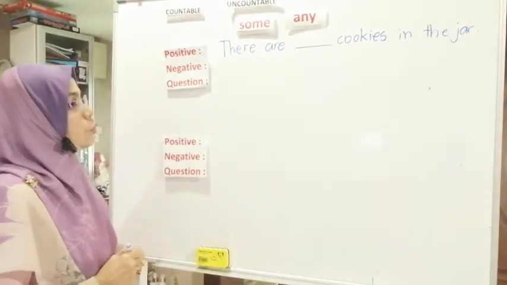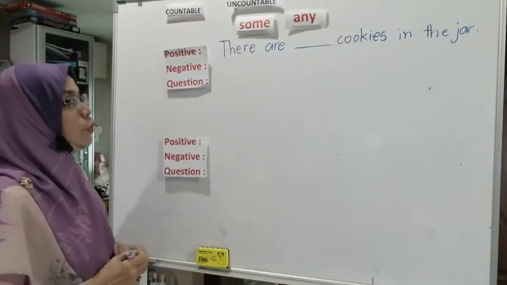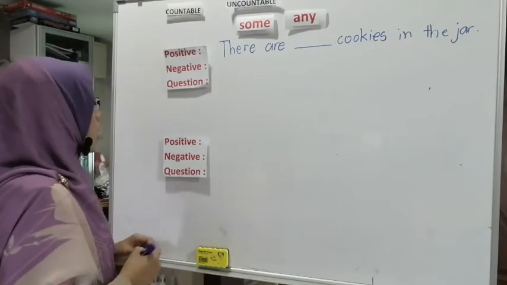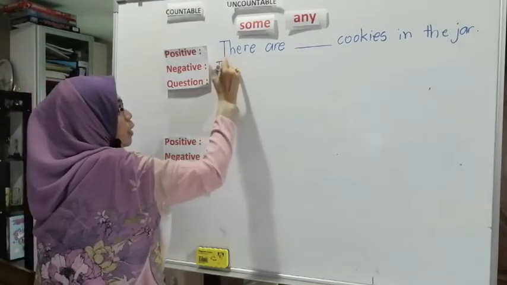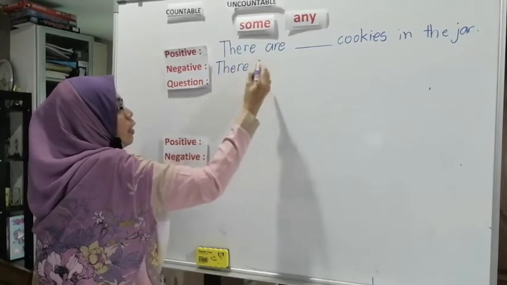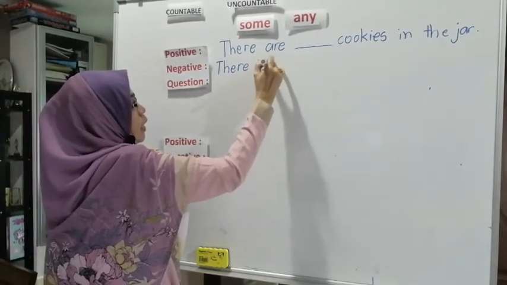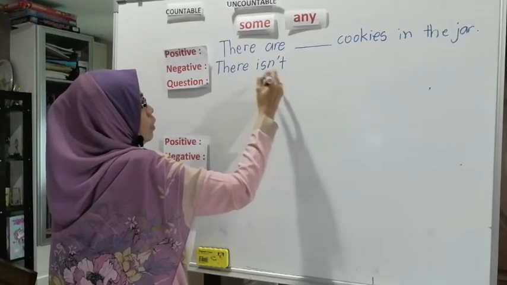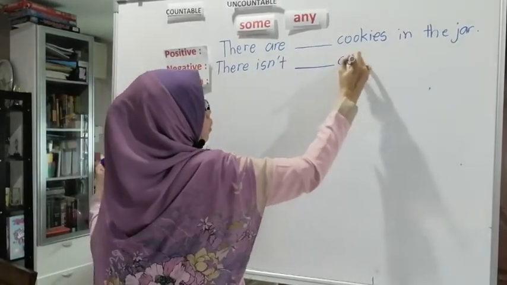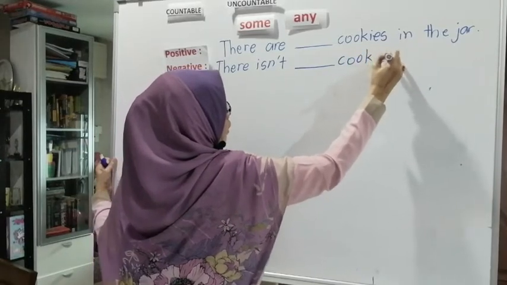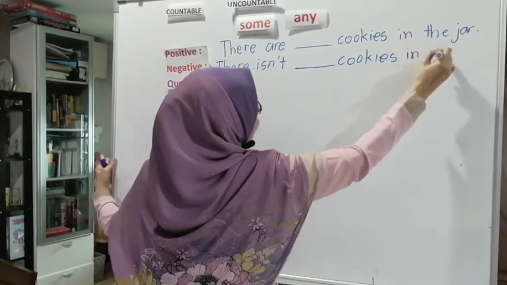So some and any, where are we going to put them? Negative is: there isn't or there aren't cookies in the jar.